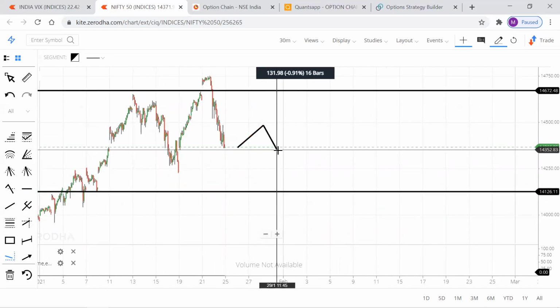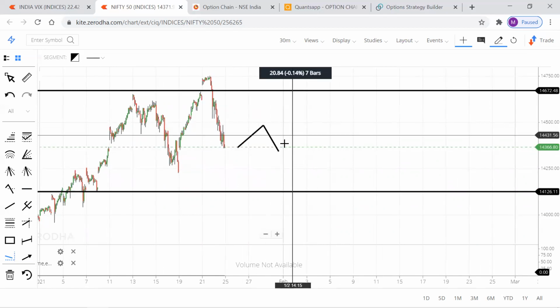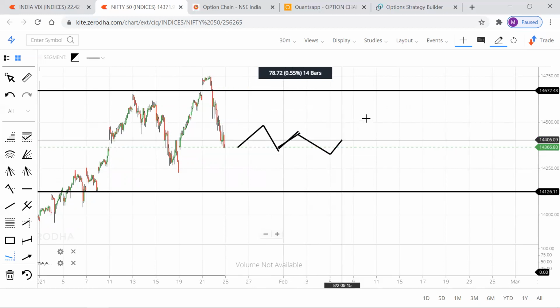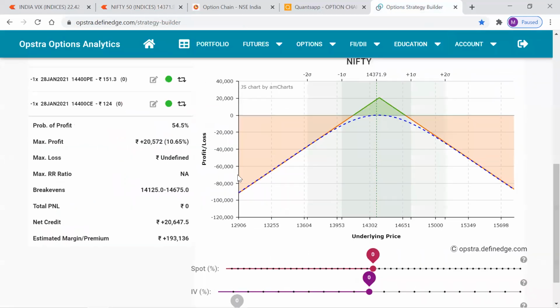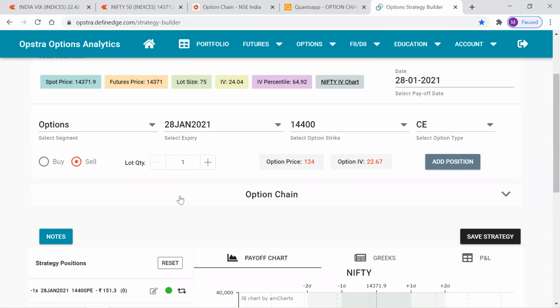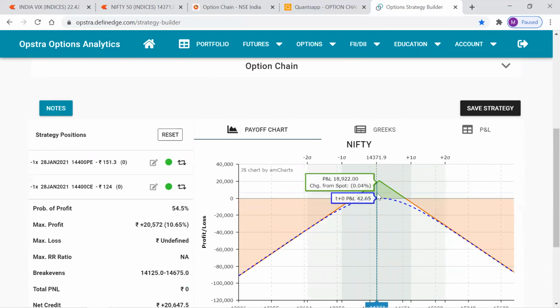Okay, I mean, the market should be moving like this. The market should be staying in this range only for us to make money before 20th of January, because that was the expiry that we have selected. So we need the market to stay in that range before 20th of January. In that case, we'll be making money if it is staying in that range. That range is the green range. That range is the profitable range.